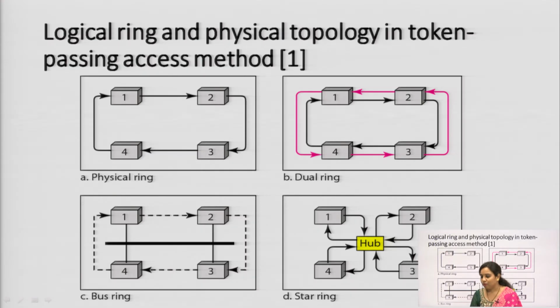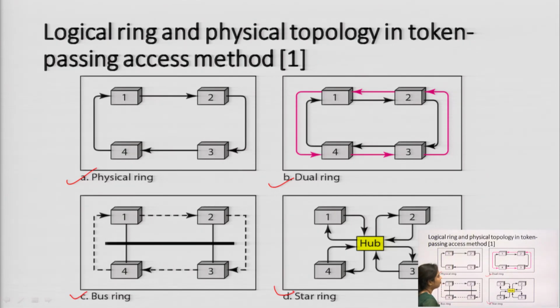Now, the next type of controlled access protocol is the token passing protocol. This is a very interesting kind of protocol. There are 4 different types of configurations available, with logical ring and physical topology and token passing access method. The first one is the physical ring, the second is the dual ring, the third is the bus ring, and the fourth is the star ring.